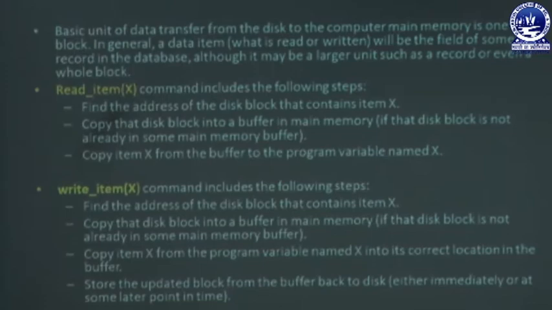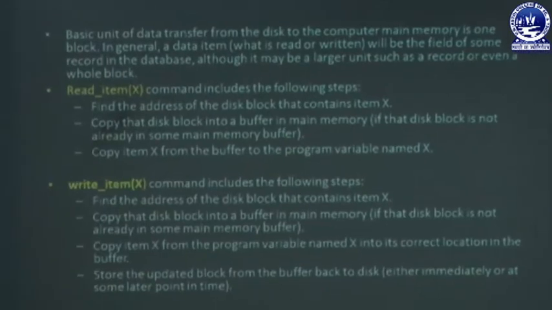That means the database data are stored in disk blocks, and we have to retrieve this data from the disk block to the main memory buffer, and in the same way we have to write the data from the main memory buffer to the database. These two processes are called the read and write operations of a transaction in the database system. So these are the steps of read_item(X) and write_item(X).